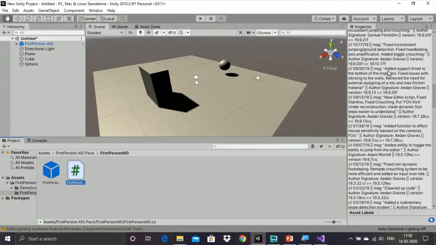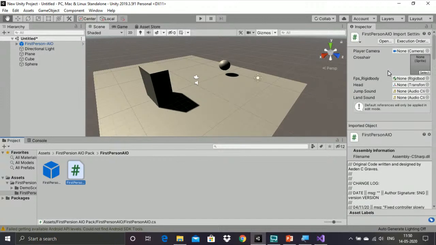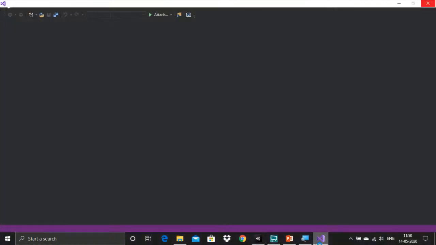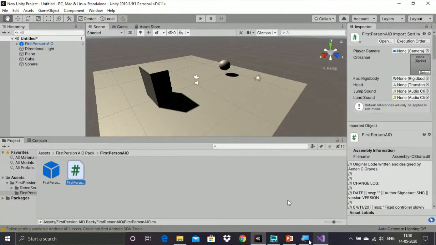So this is nothing but its authorized signatures and asset labels. So this is known as an asset. So how to add an asset, in the sense, just go to the asset store, or you can go with the online web asset store itself. So with that asset store you will be having an option, nothing but open with Unity.